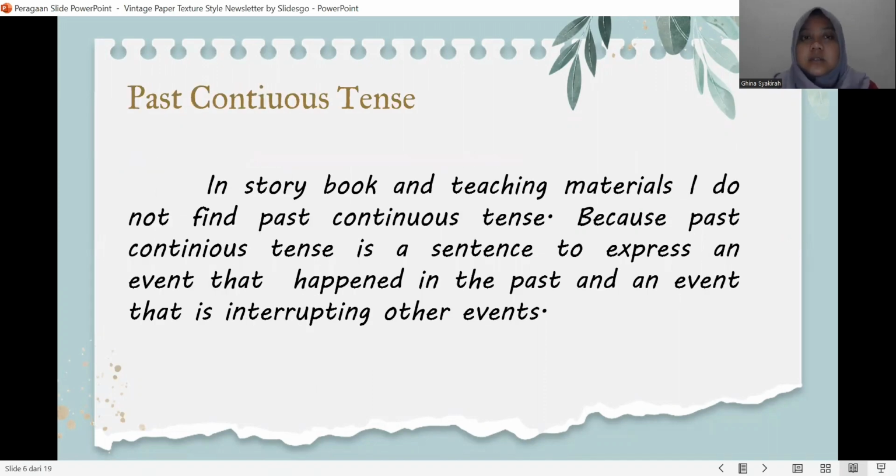Past continuous tense: in the storybook and teaching materials, I do not find past continuous tense. Past continuous tense is a sentence to express an event that happened in the past and an event that is interrupting another event.